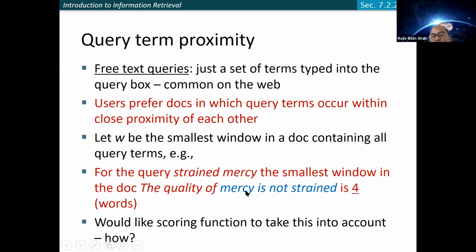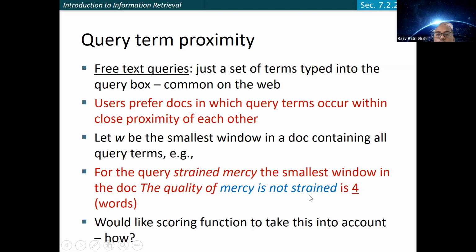rather than the first paragraph having "mercy," the second last paragraph having "is not," and the last paragraph having "strain." So they are very, very far away, and that may not be that relevant. So I prefer a document which has "mercy is not strained" as a phrase, altogether. So this is something called proximity.